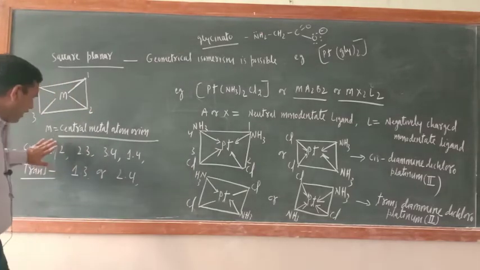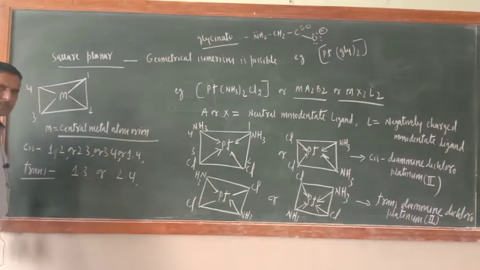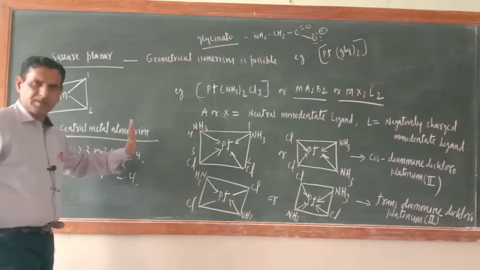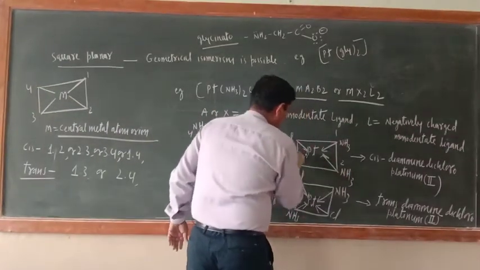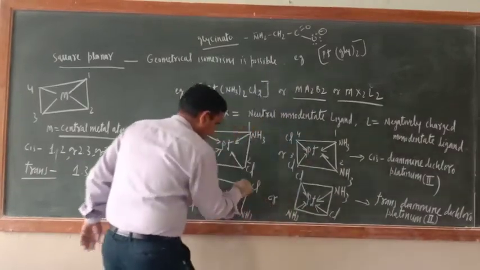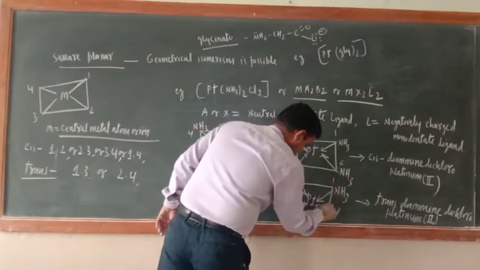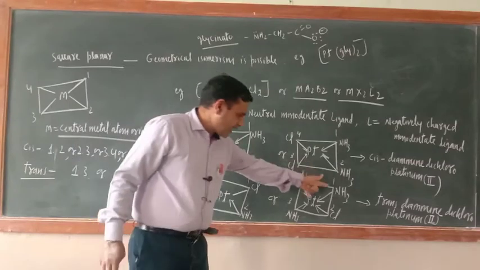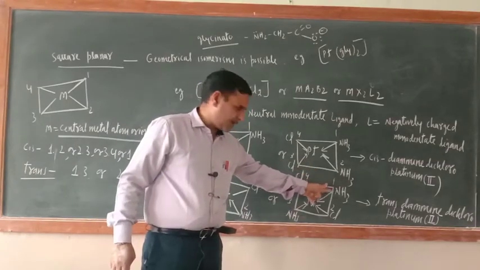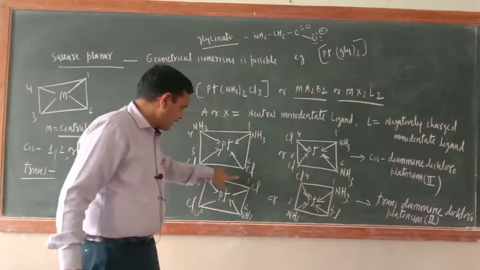It doesn't mean that all conditions should be met. One condition, if it is met, then this arrangement is there. Here also 1 2 3 4, here also 1 2 3 4, here also 1 2 3 4. Correct? Here similar ligands are present in the opposite plane, 1 3 and 2 4. But here what is there?